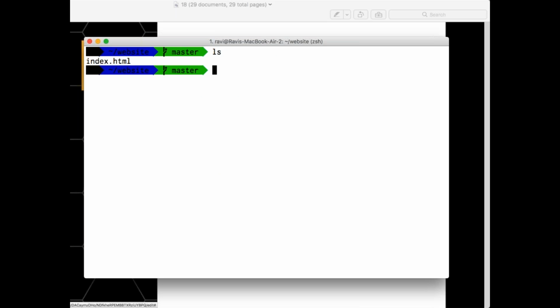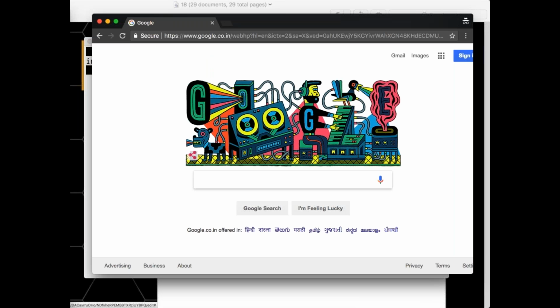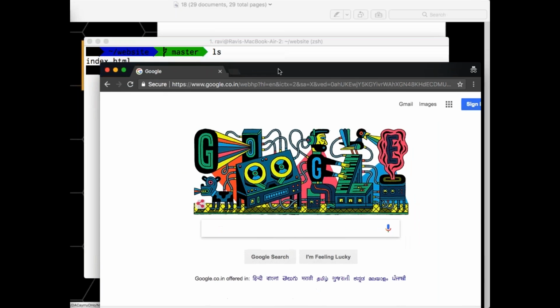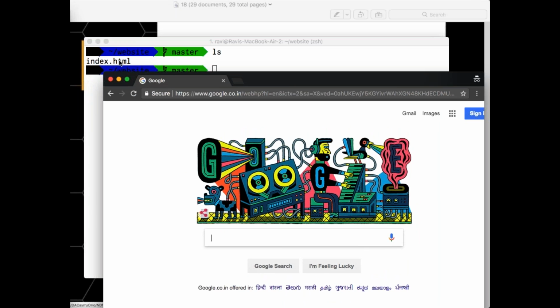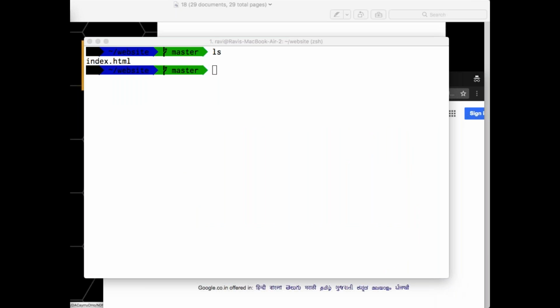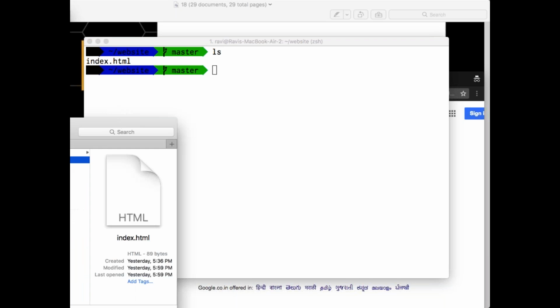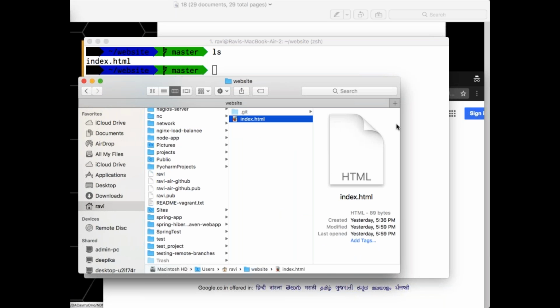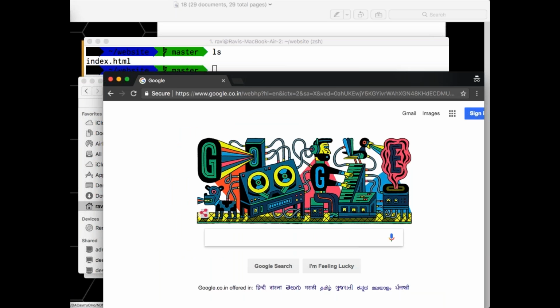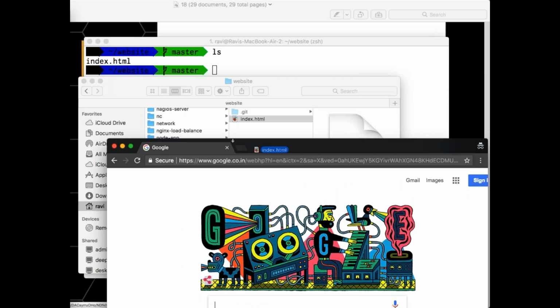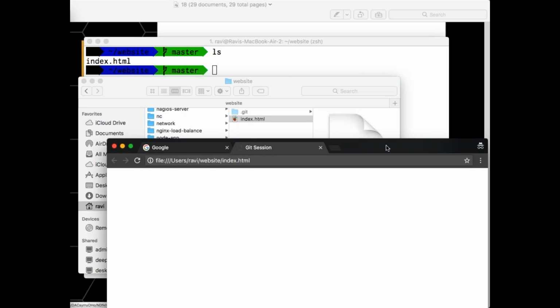So what I'll do is open one more browser and keep that particular file over here. This is the directory where my index.html is present. So I'm just going to keep that under my browser. And you see, am I having any content here? Nothing, right? I was only having the title, git session, which I changed yesterday.